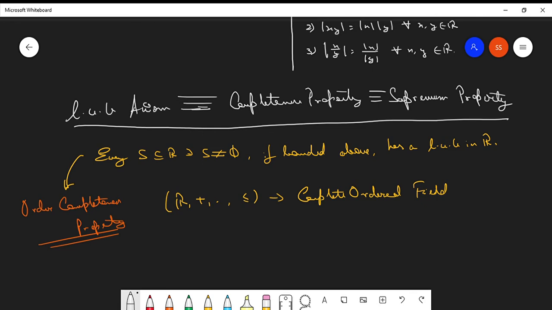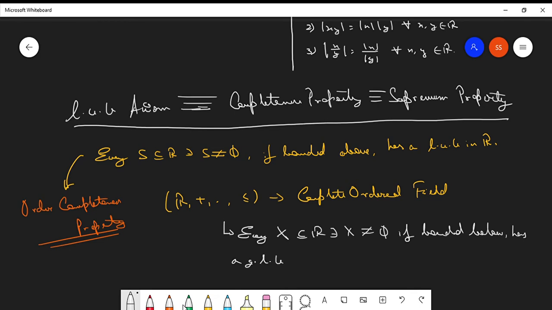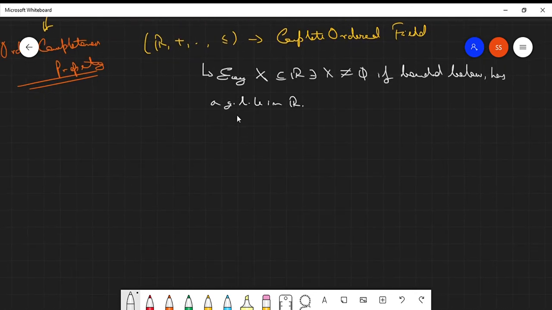Similarly, you can tell it for a subset which is bounded below also. This is kind of a corollary, which you can state like this: every non-empty subset of R, if bounded below, has a greatest lower bound in R. You can also say this one. I guess you people remember what is least upper bound and what is greatest lower bound.